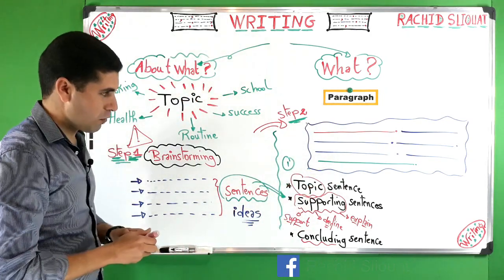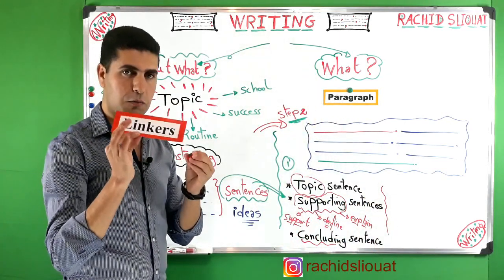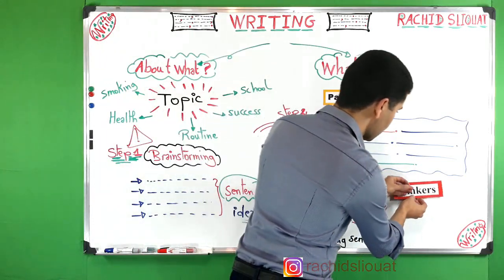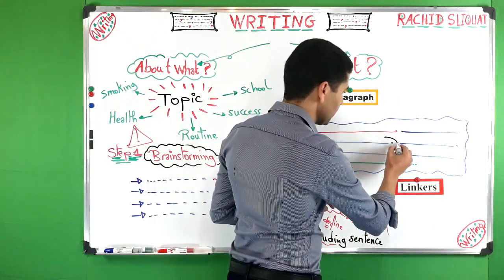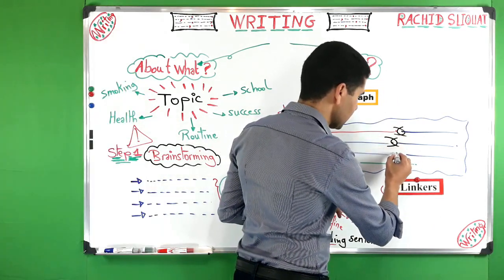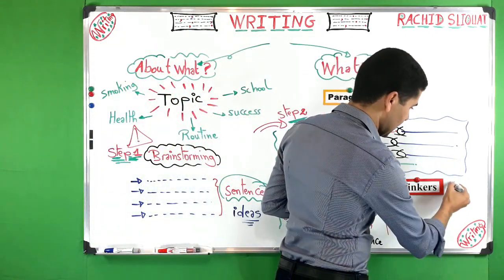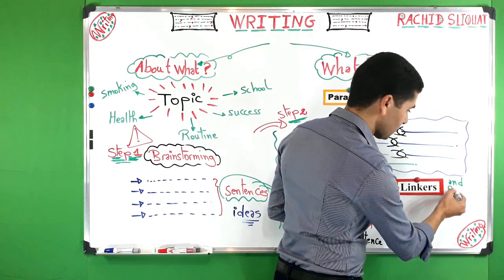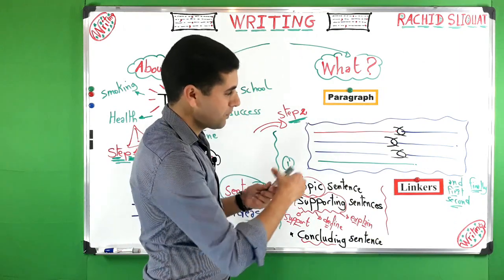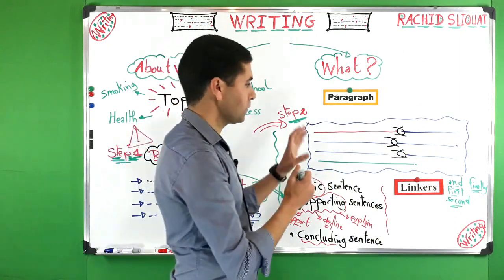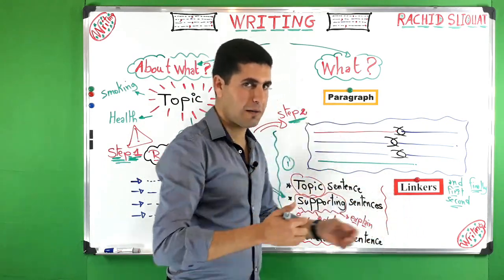Another thing that you have to keep in mind is what we call linkers. This is something very important to remember. Very simply, linkers are used to link sentences. Linkers, for example, can be and, or, first, second, finally, for instance, etc. These are examples of linkers that we can use to link sentences. This is something that we will study in detail in upcoming episodes.